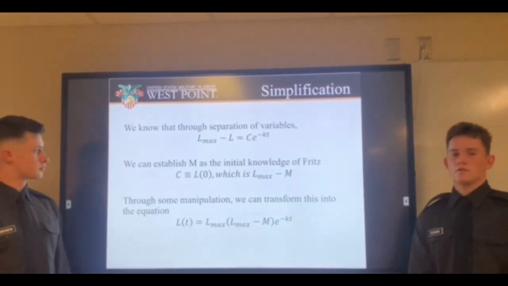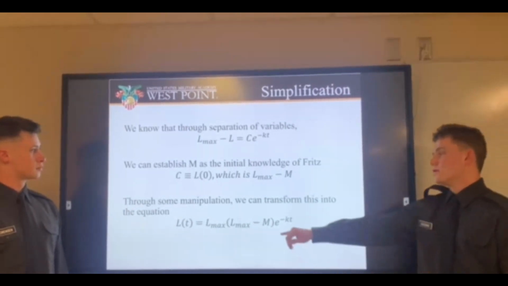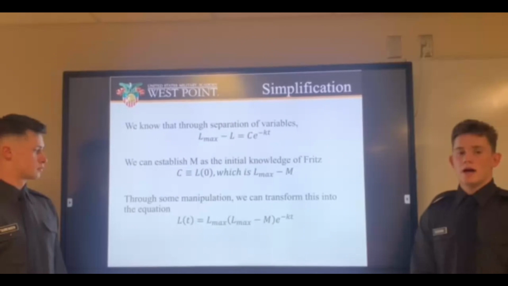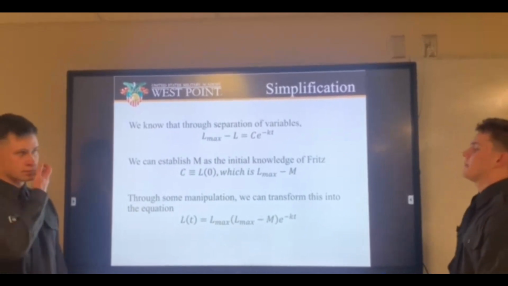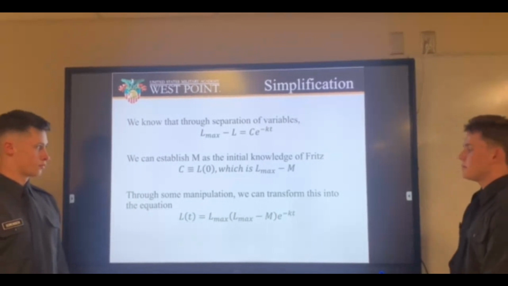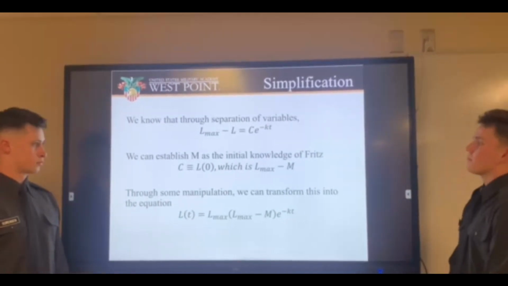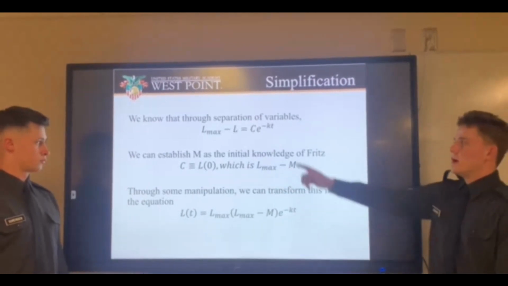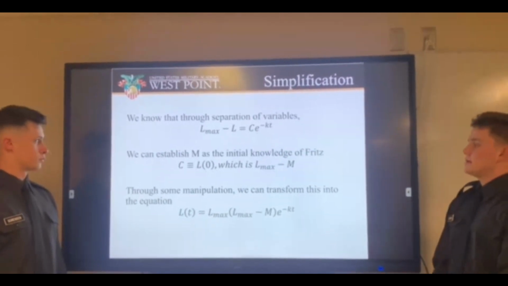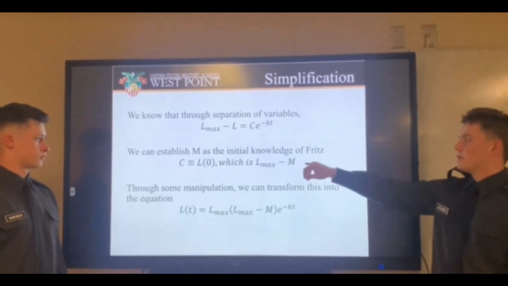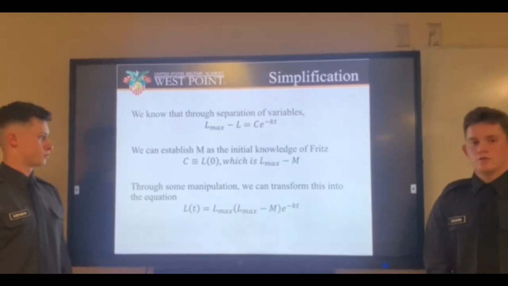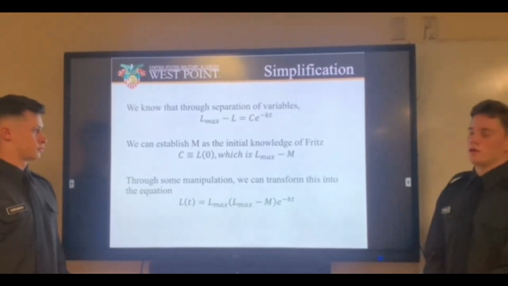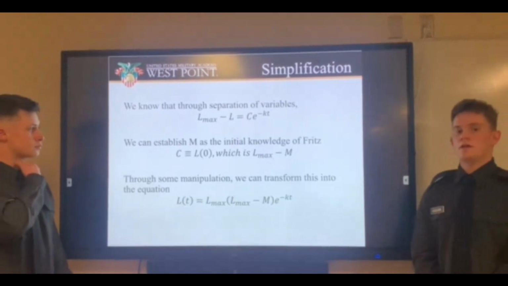Through some manipulation, we're able to turn this into this final equation where L of t, the learning capability, is equal to L max, which is 100, minus m times e to the negative kt. We find m when t is equal to 0, where L of 0 ends up being equal to L max minus m, and m is the initial knowledge of Fritz. In this context, Fritz has little to no knowledge of how to catch these treats, seeing as he misses almost every single one.